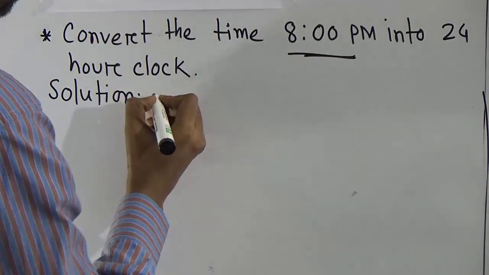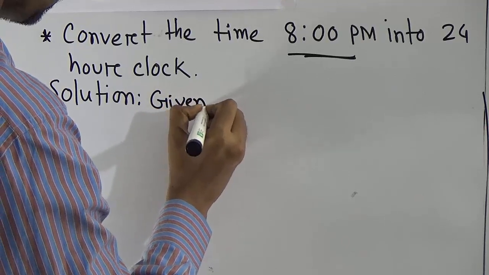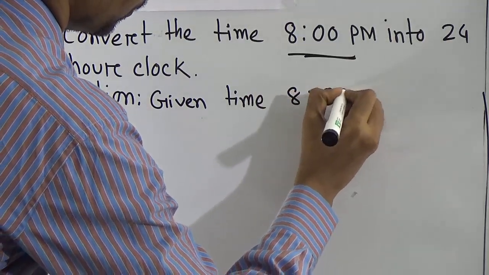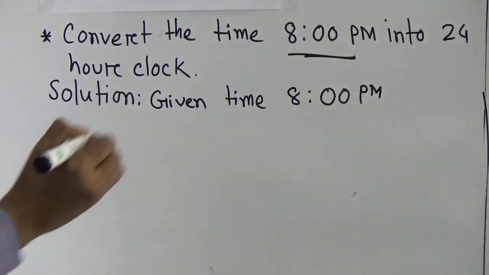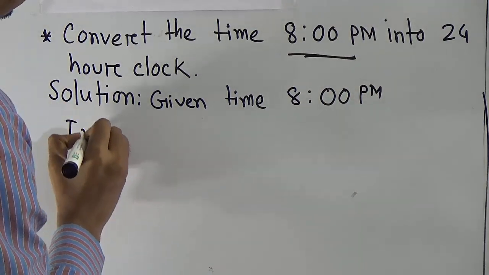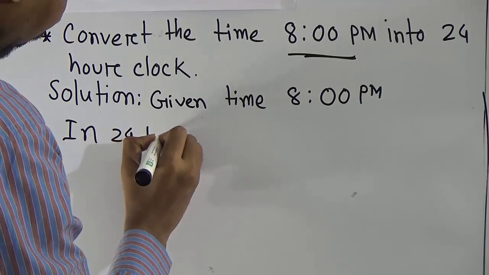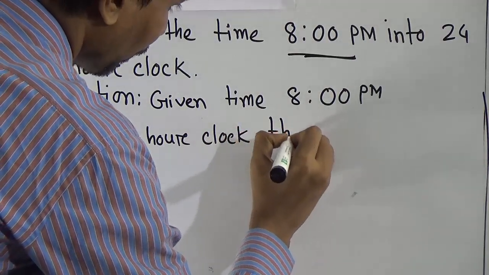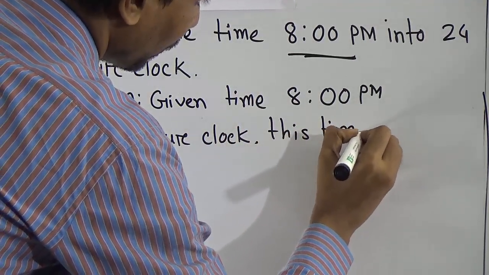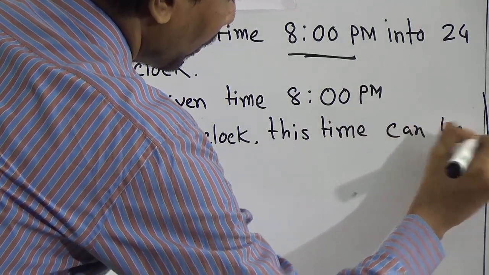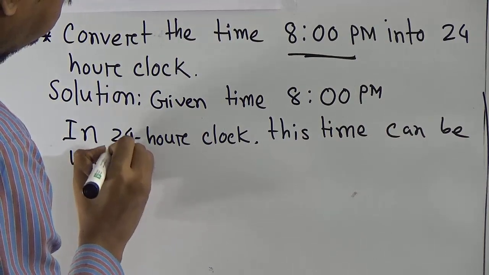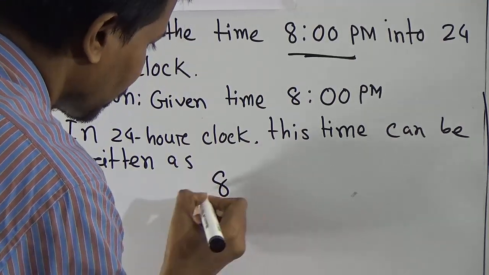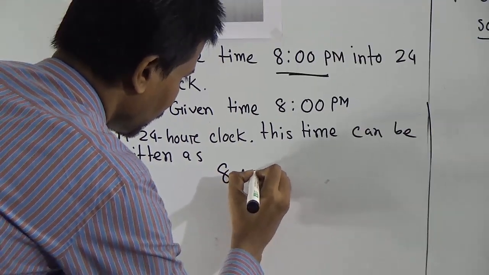Write the given time: 8:00 p.m. In 24-hour clock, this time can be written as 8 hours plus 12.